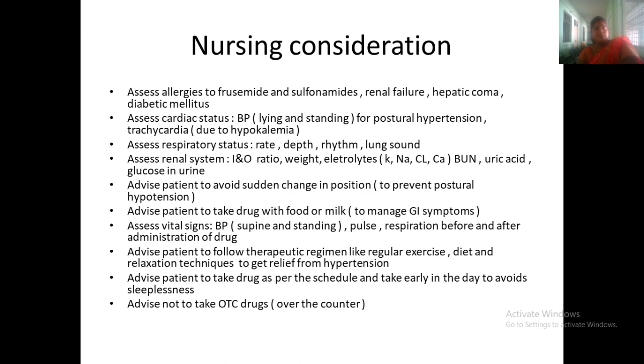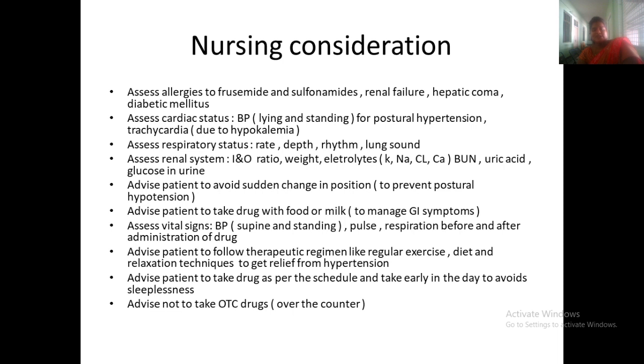And renal system: maintain the IO chart, check weight, sodium and potassium levels, blood urea levels and uric acid levels, and glucose in the urine. Sudden change of position should be avoided. I would advise the patient to take the drug with food, because it may create gastric symptoms and have adverse effects on the GI system, so it should be taken with food.